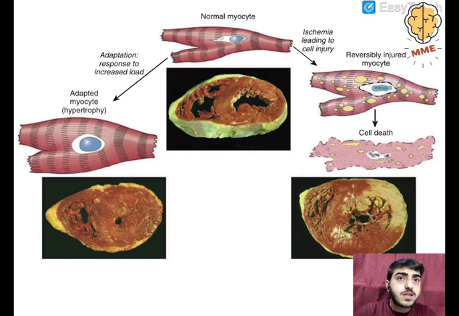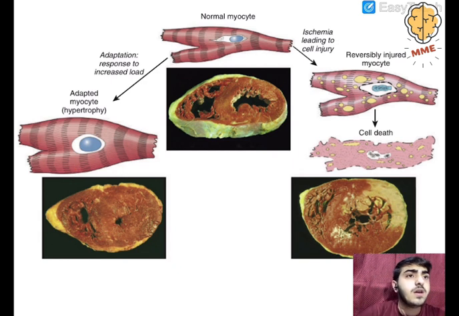And what are these three things, 1, 2 and 3? These are the cross sections of the myometrial muscles. Now let's look at this. This is a normal myocyte. Adaptation is happening in response to the increased load in the heart, so the myocyte has become hypertrophied. Compared to this, you can see that it has increased in size. The nucleus has increased in size, and the cell has swollen.